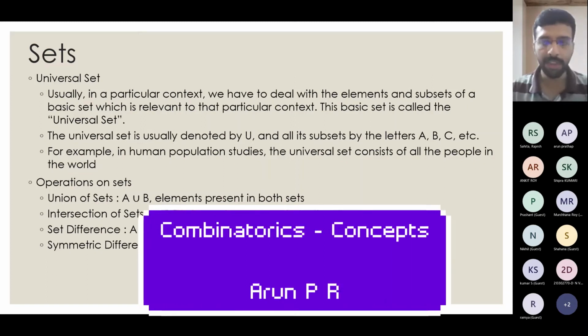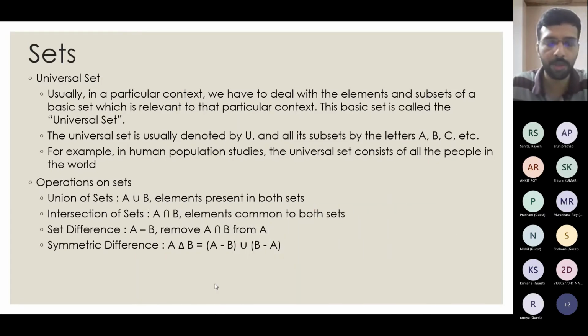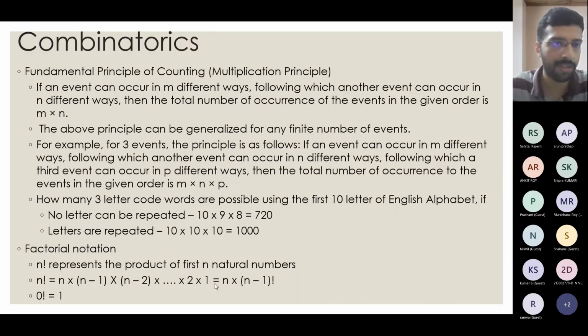So now we will go to something that builds upon and forms the basis of almost all discussions on probability theory, which is called combinatorics, or combinatorial mathematics. Combinatorics is basically based on something called the fundamental principle of counting, or multiplication principle, which is like this.